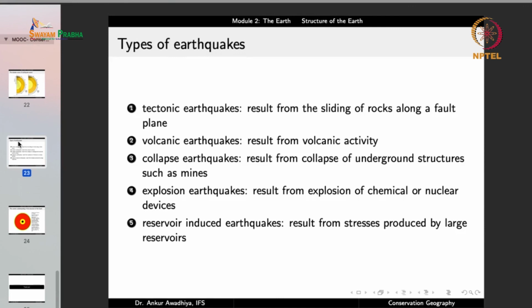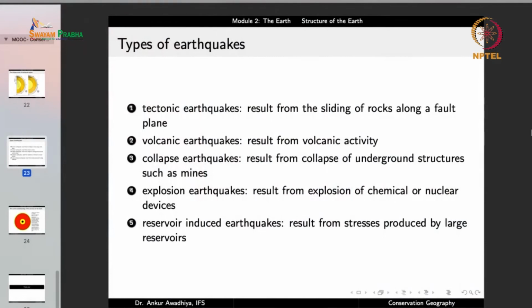Now, earthquakes, because they are so important, it is also important to note that we do not have only one type of earthquake. We have different kinds of earthquakes, which give us a very large quantity of data to make use of in understanding the structure of Earth. So we can have tectonic earthquakes that result from sliding of rocks along a fault plane.